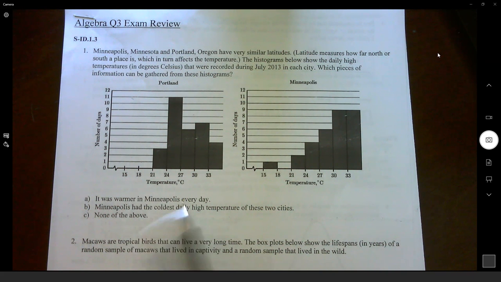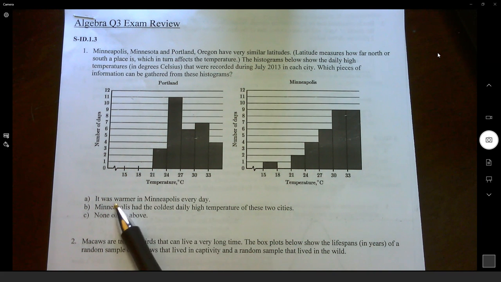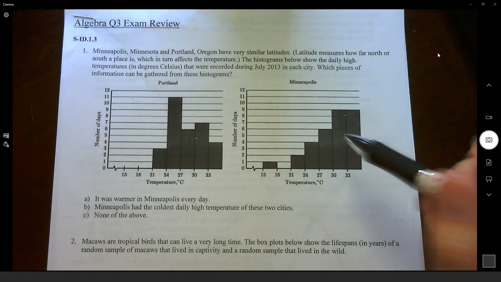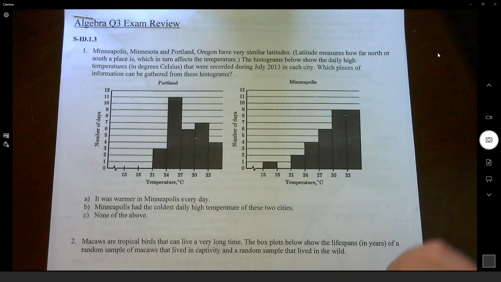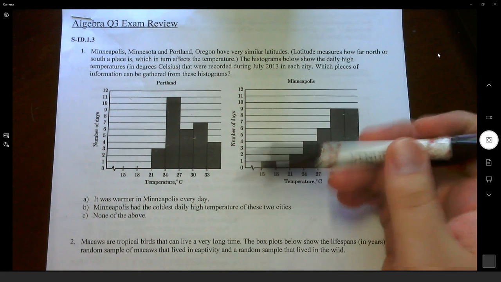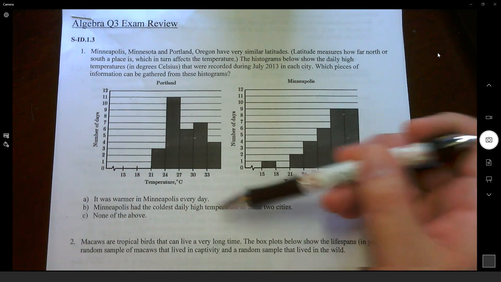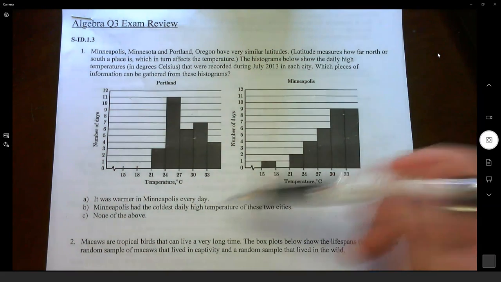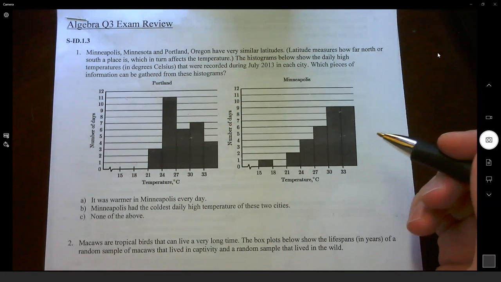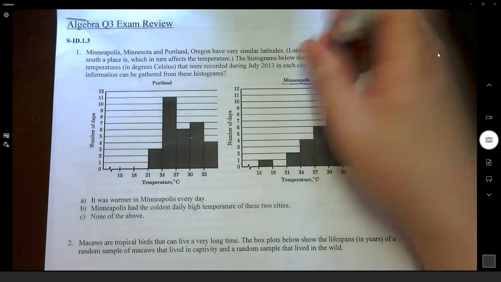So we have two options, well, three options really. First option is it was warmer in Minneapolis every day. Second option is Minneapolis had the coldest daily high temperature of these two cities. And C, none of the above. So we have to confirm or deny that these are true statements. So let's do A first. It was warmer in Minneapolis every day. Well, we have Minneapolis right here.